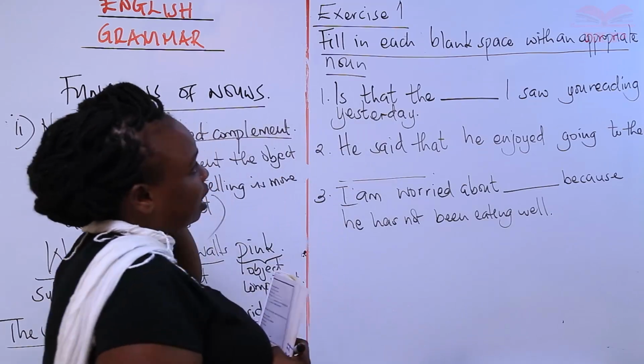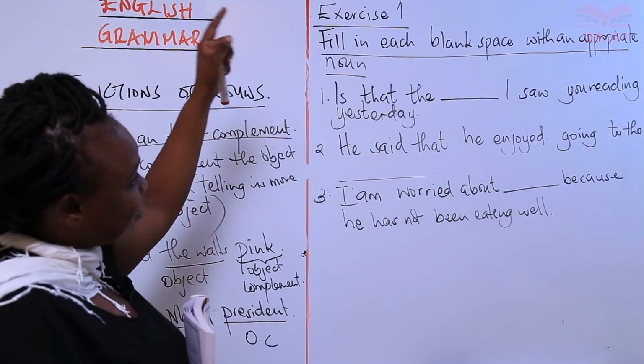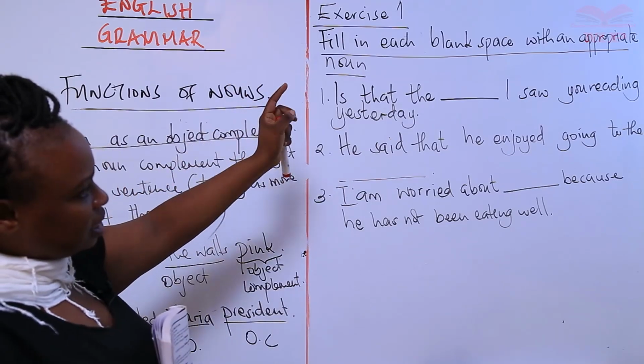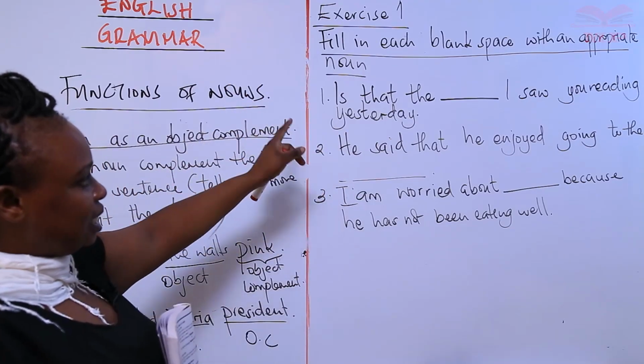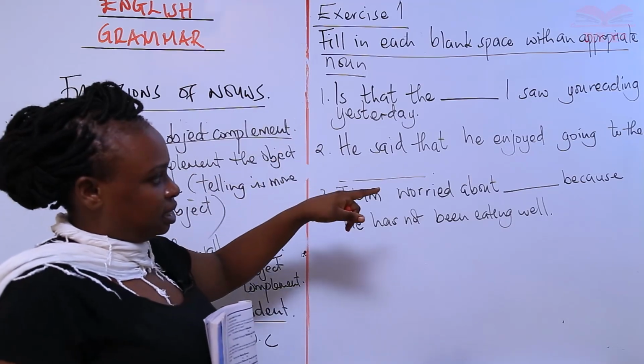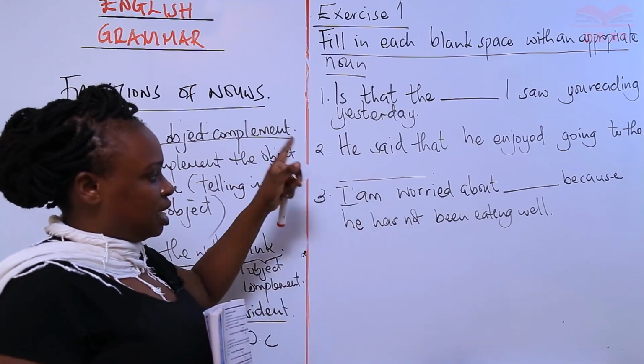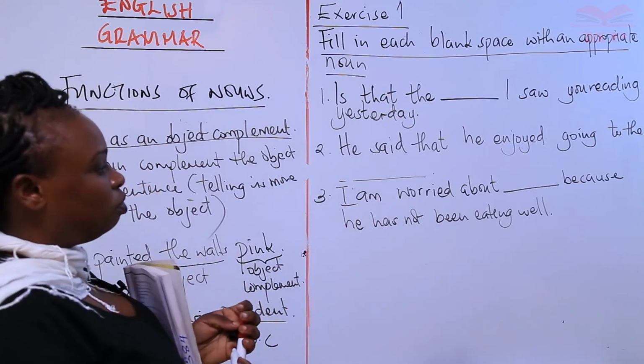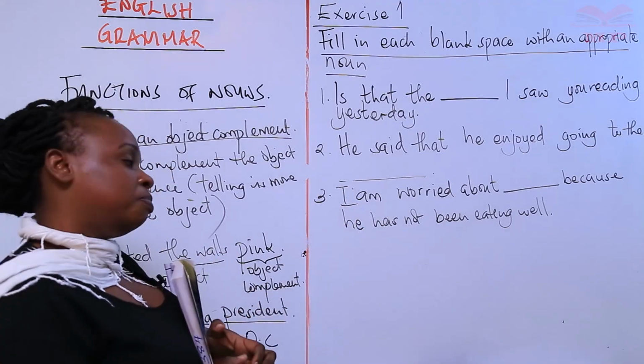Okay, now you're supposed to fill in this exercise, fill in each blank space with an appropriate noun. Is that the dash I saw you reading? He said that he enjoyed going to the dash. I am worried about dash because he has not been eating well. So just fill it in with an appropriate noun.